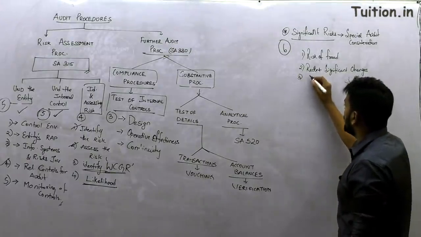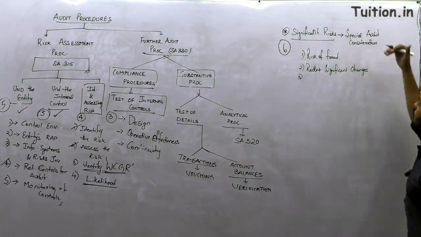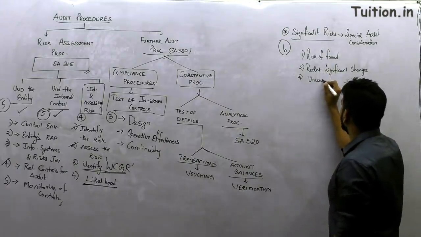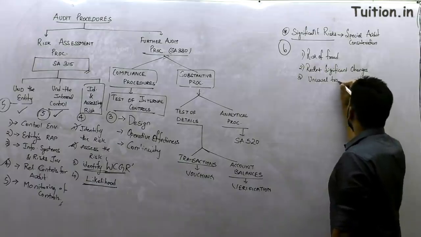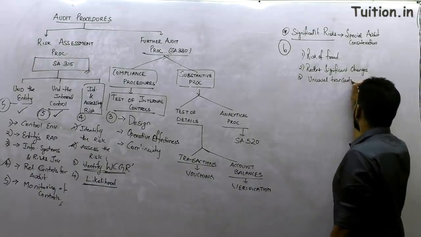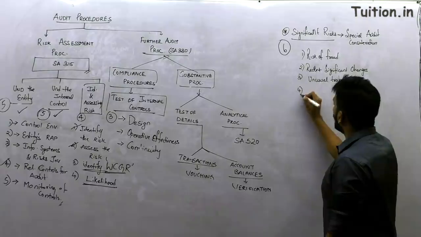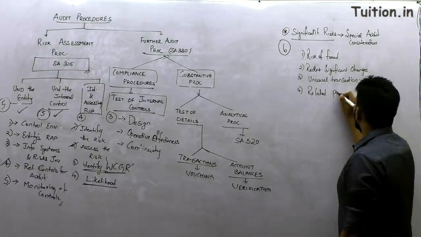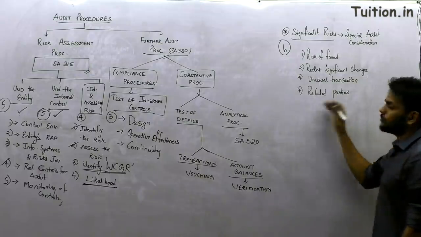Then we have unusual transactions, and risk of related parties: transactions involving related parties.